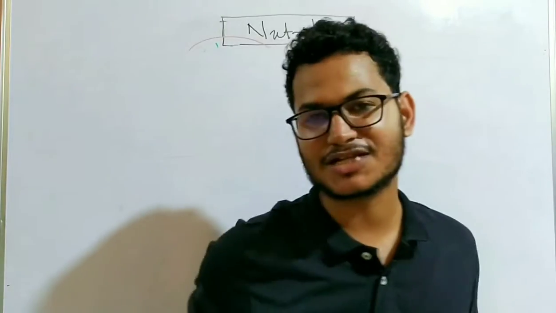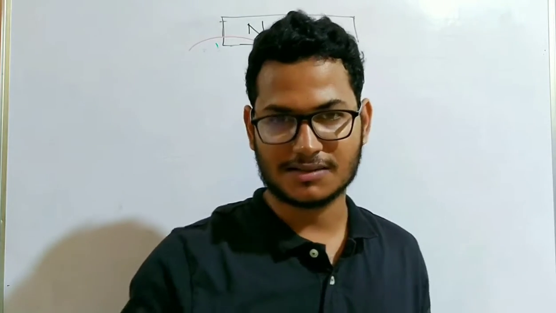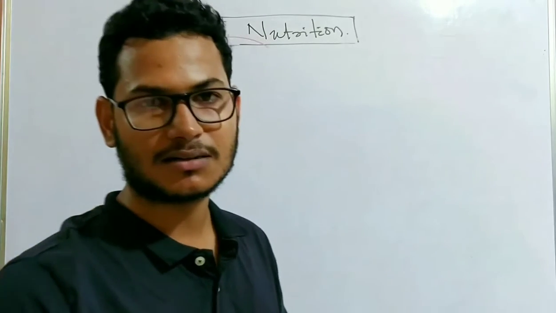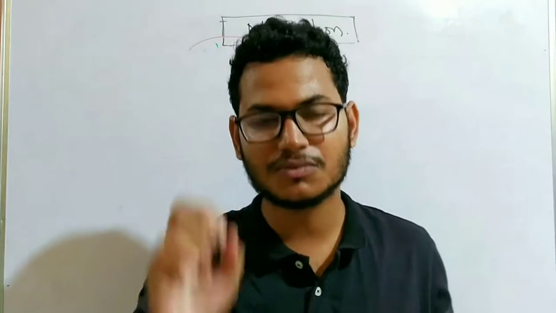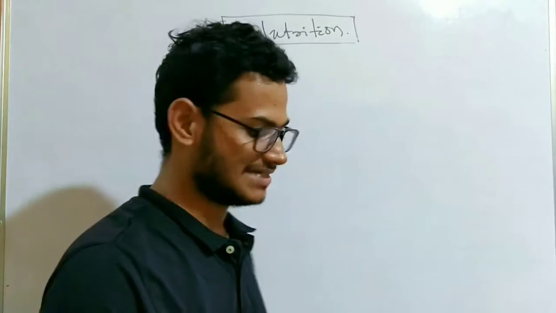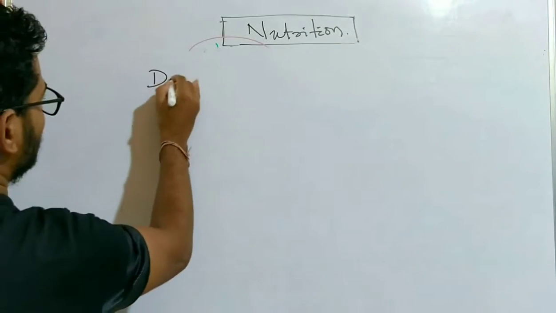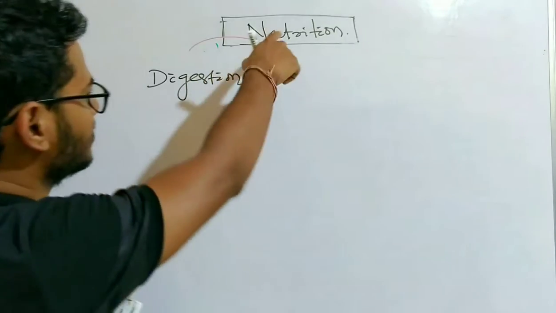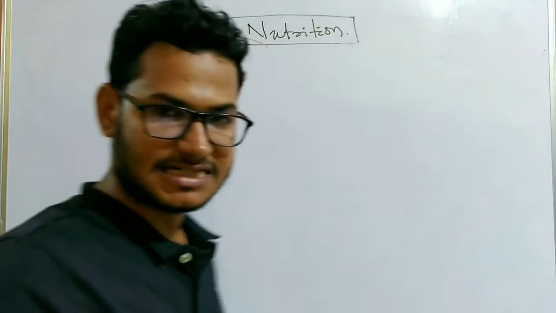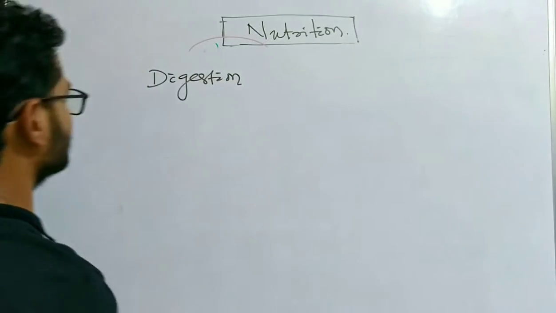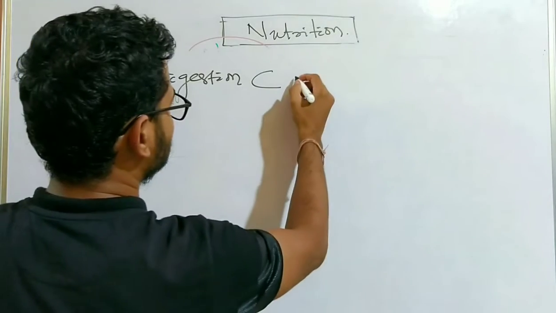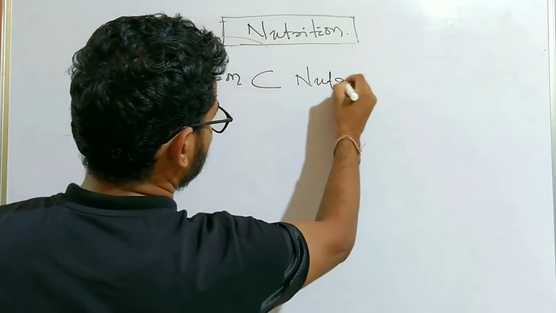The complex foods that we eat normally are simplified by the process of digestion. So always remember, digestion is not the same as nutrition. Digestion is a part of nutrition. We can say mathematically, it is a subset of nutrition.